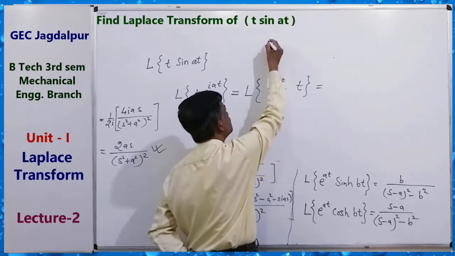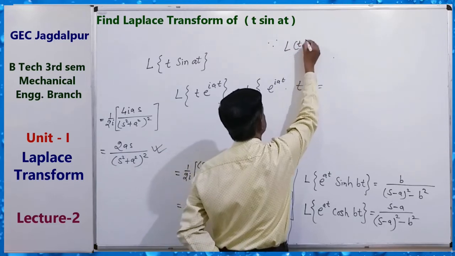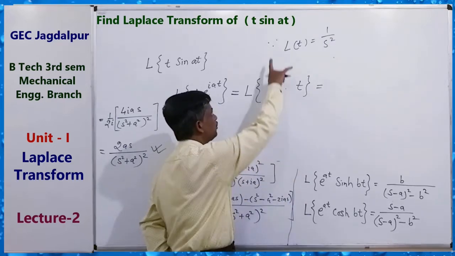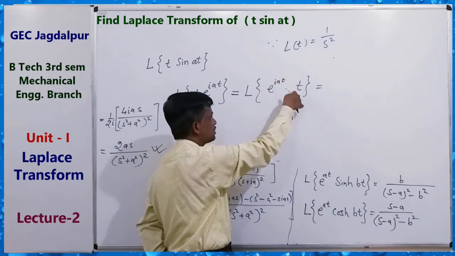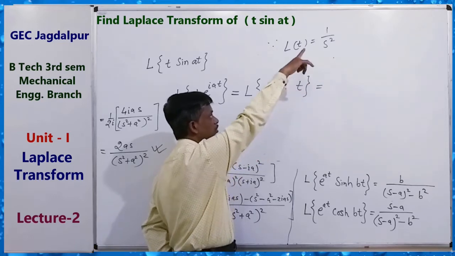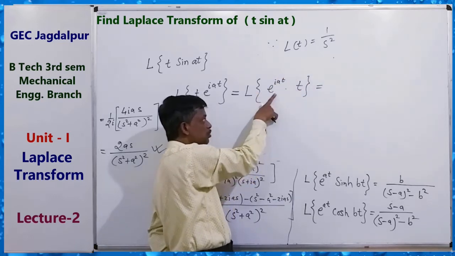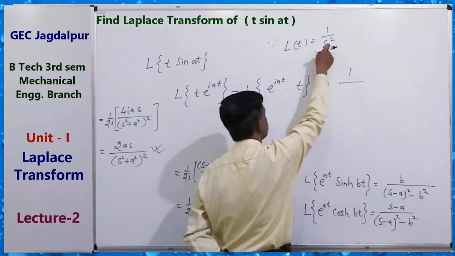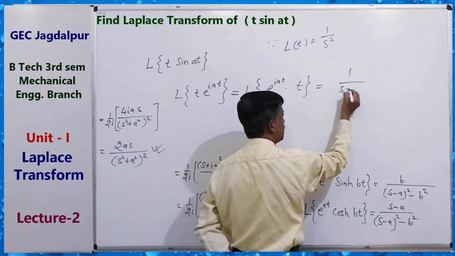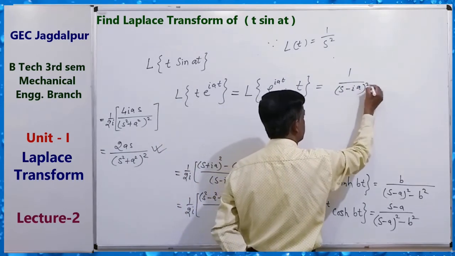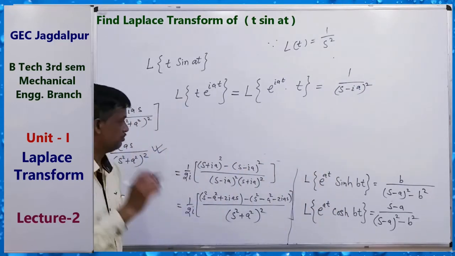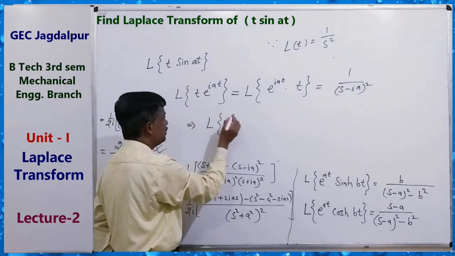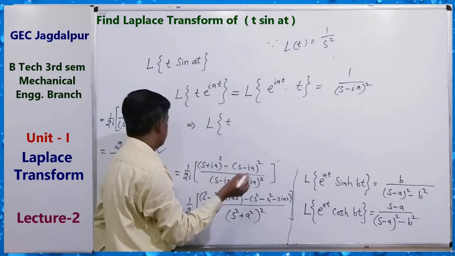Laplace transform of t is 1 upon s square. Since the Laplace transform of t is 1 upon s square, by using the shifting property here we can write this is equal to 1 upon (s minus ia) whole square, in place of s, s minus ia. Clear?